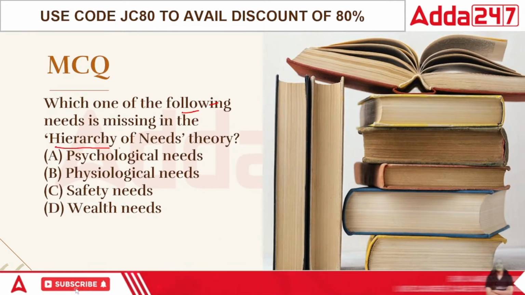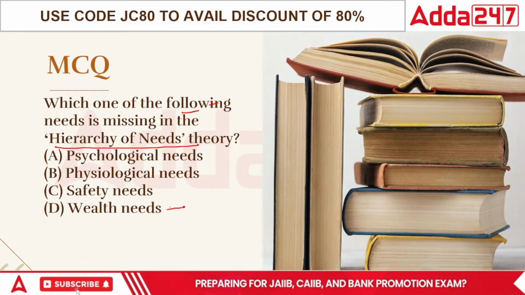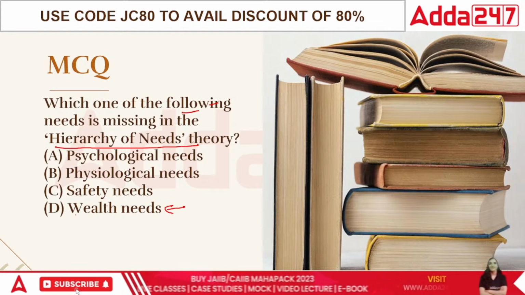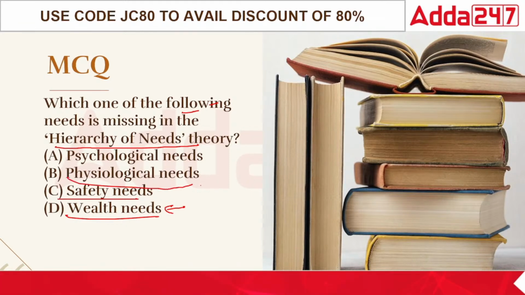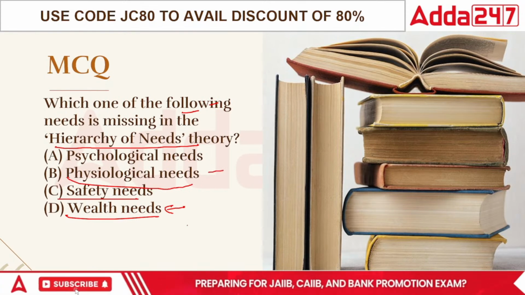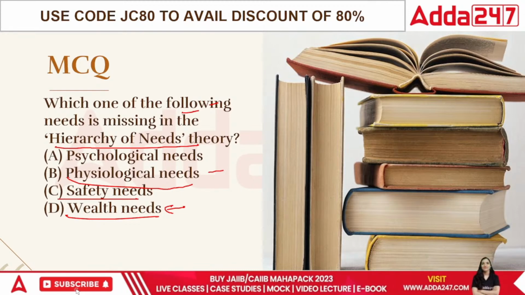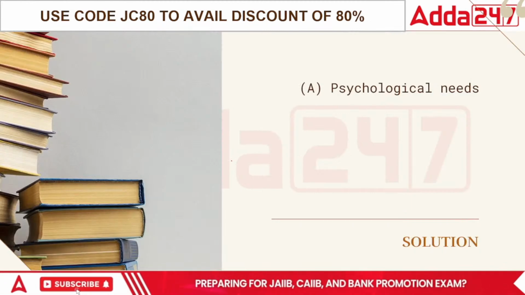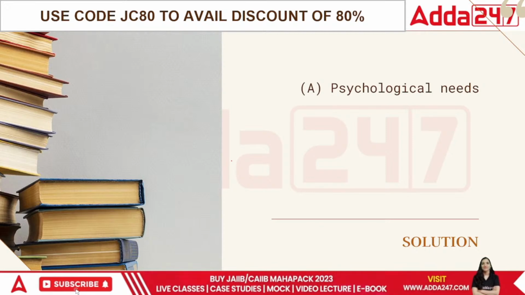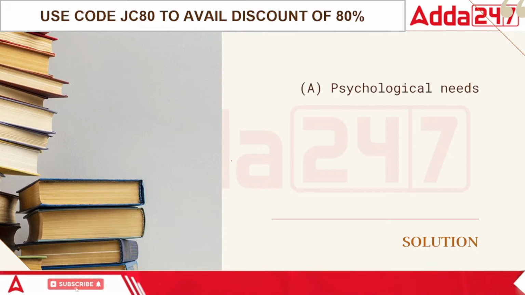Acha, in this case, the correct answer would be which is missing from the hierarchy of needs. I would say wealth needs are a part of it, basically, because when we talk about safety, security, we want to grow further there. Safety is also there. Physiological is also there, because roti, kapda, makan, food, shelter, clothing, stated as the first and basic need. The last one is psychological needs. In this case, the correct point is psychological needs.